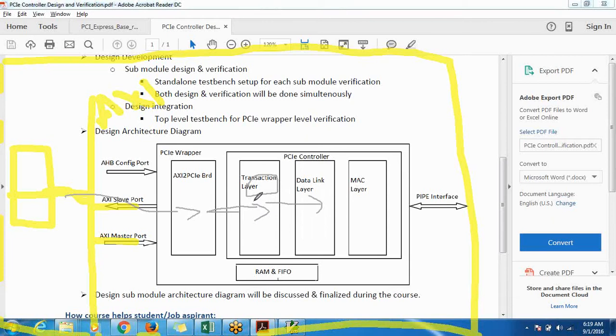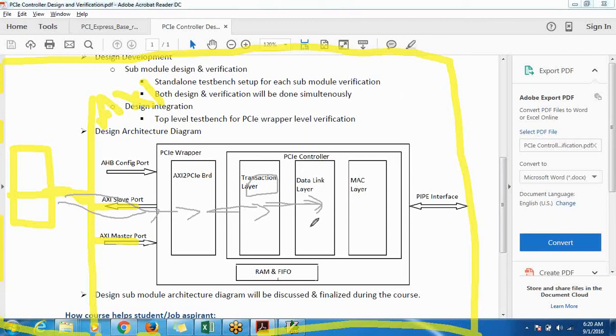The type of transaction layer packet is classified based on those fields. It has got format, type, different things. I mean, again, the address, the data word size, everything. All these things will be decided based on the kind of transaction that comes from here. It will be forwarded to the data link layer.